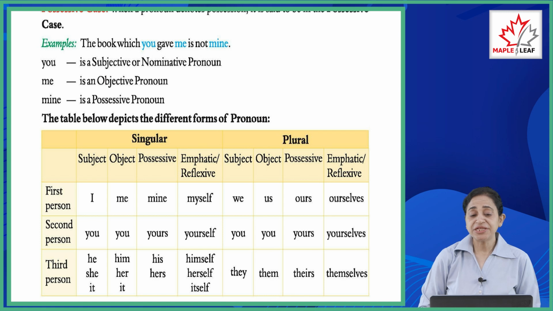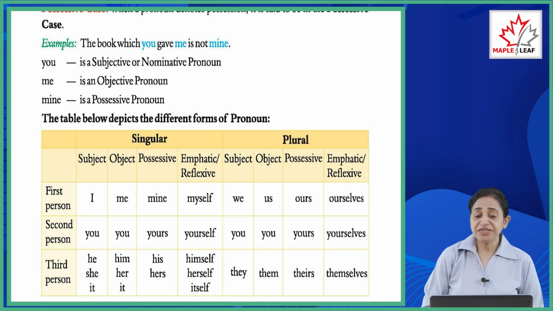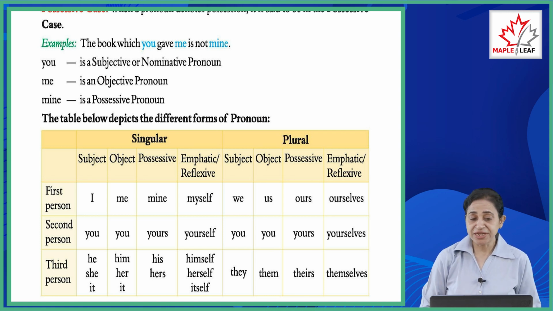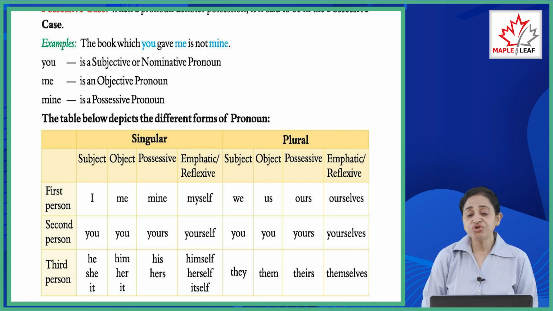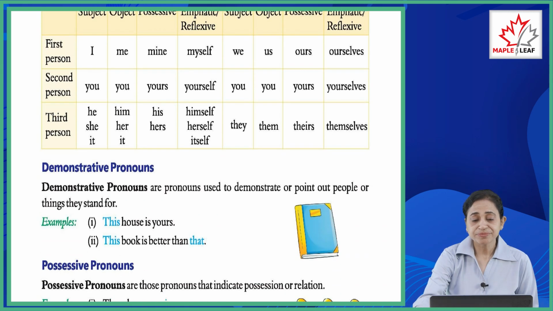First person देखिए: I, me, mine, myself. I subject, me object, possessive mine, emphatic reflexive myself; subject we, object us, possessive ours, emphatic reflexive ourselves. In second person, you, yours, yourself, and in plural it is you, yours and yourselves. Then in third person, he, she, it, him, her, it, his, hers, himself, herself and itself. Plural form में है they, them, theirs and themselves.